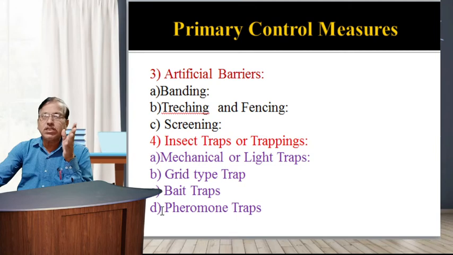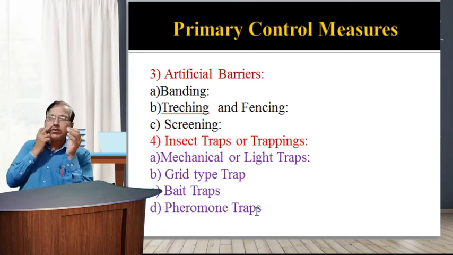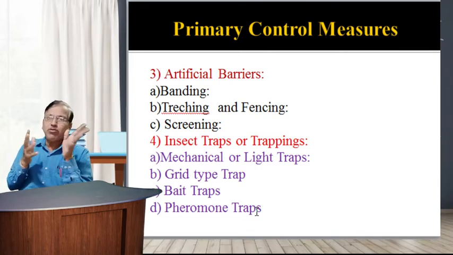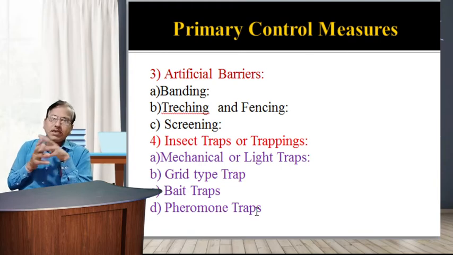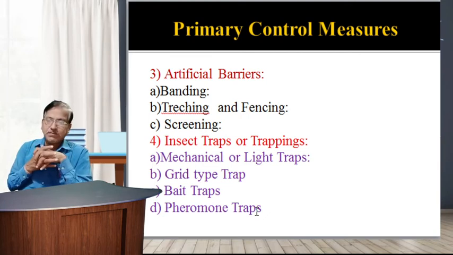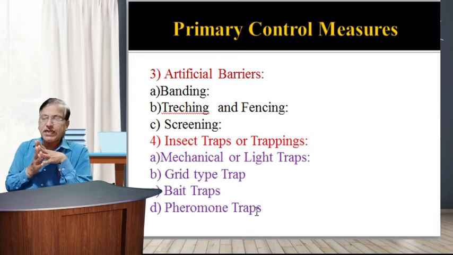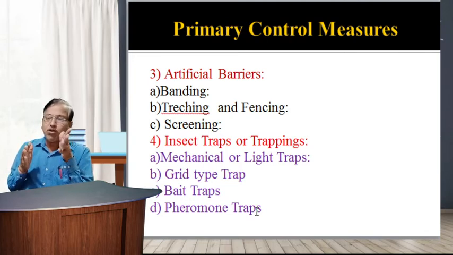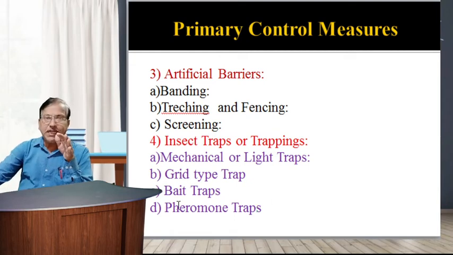Last, the fourth is the pheromone traps. It is most important. Pheromones are particular chemicals secreted to attract the opposite sex. A female releases particular chemical odors to attract the male for mating. So a small metallic cylindrical trap is prepared and baited with the extract of the last abdominal segments of the female gypsy moth.